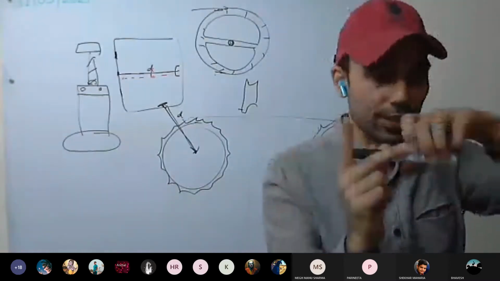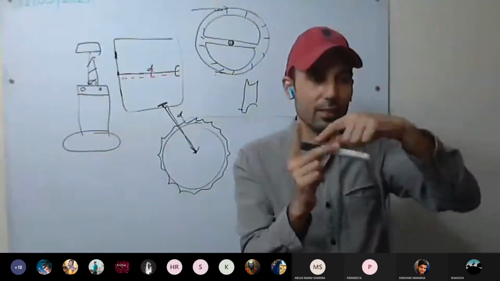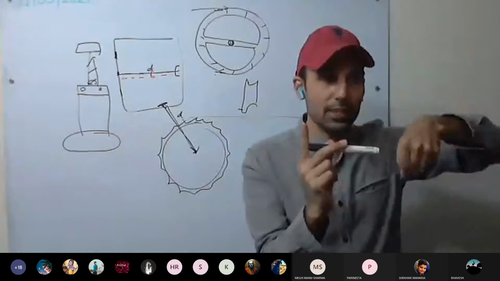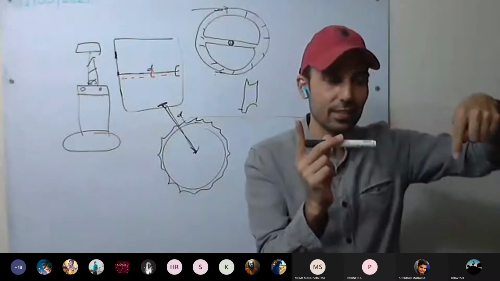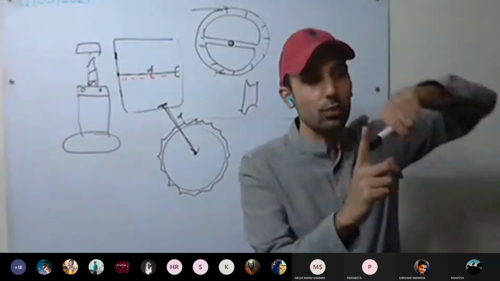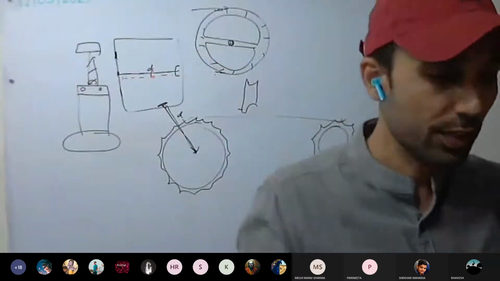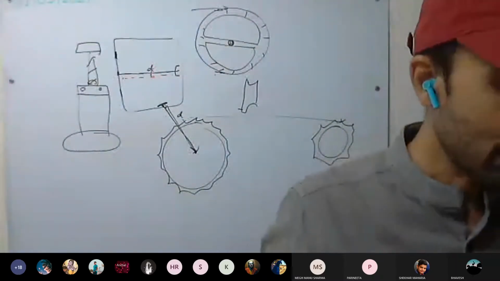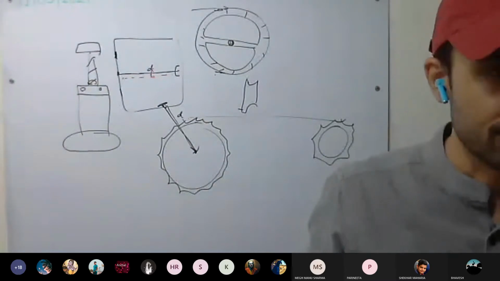So what we are doing is increasing the distance. Our force is limited, but if we increase the distance, the turning effect will increase. The moment of force, the torque, will increase, so it will turn easily. Understood this one? So from the above examples, what can we conclude?